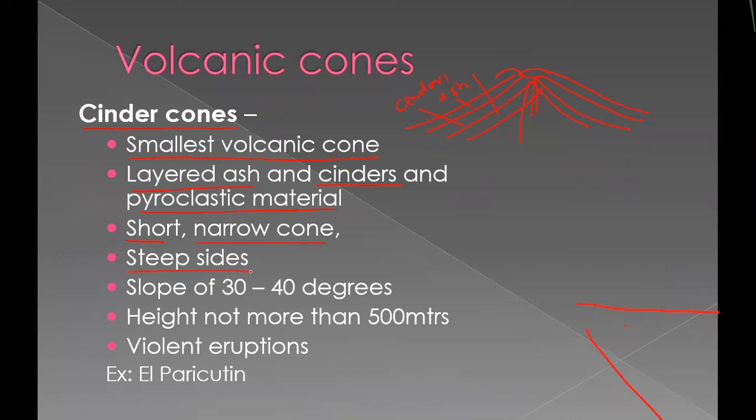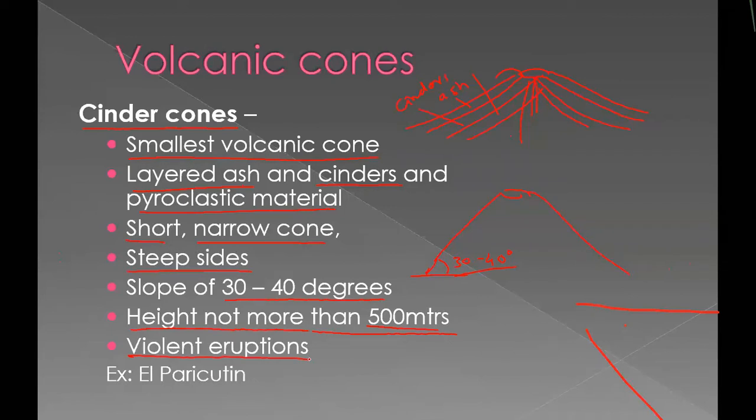Steep sides means around 30 to 40 degrees. So just imagine it will have a 30 to 40 degree angle, a very steep slope. Height may not be more than 500 meters, half a kilometer. You saw the last volcano was around 3 to 4 miles. But this volcano, even though pyroclast or solid fragments are coming out, its height may not exceed 500 meters.